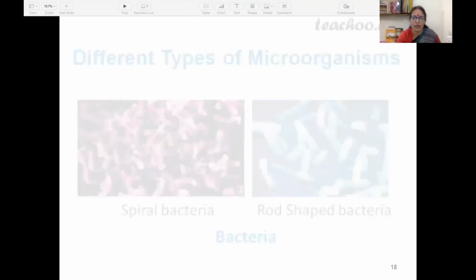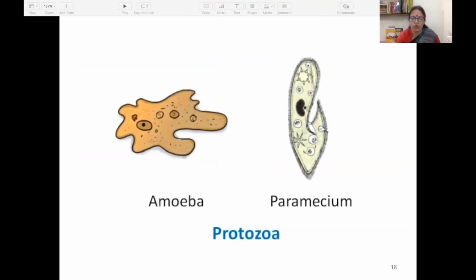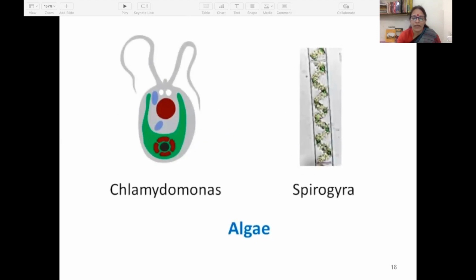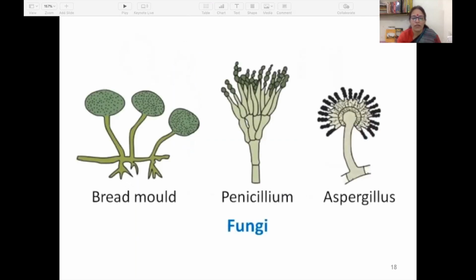These are protozoa; we will discuss amoeba and paramecium in this category. These are algae, Chlamydomonas and Spirogyra. Many other algae are also microscopic. This is fungi, bread mold. You can see Penicillium and Aspergillus. You cannot see them with the naked eye, but bread mold we can see with the help of a magnifying glass.